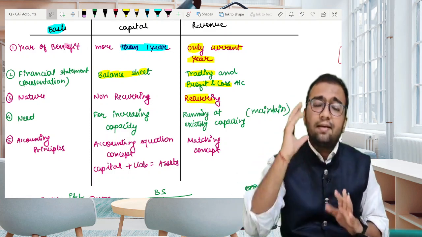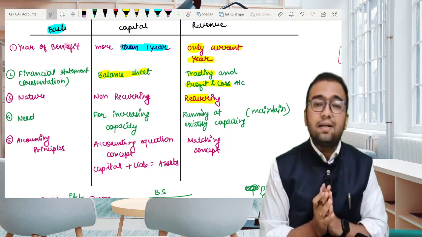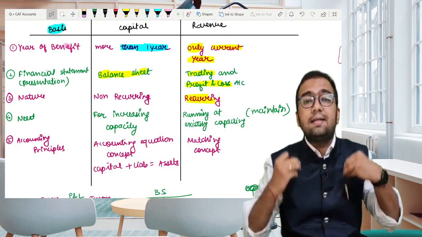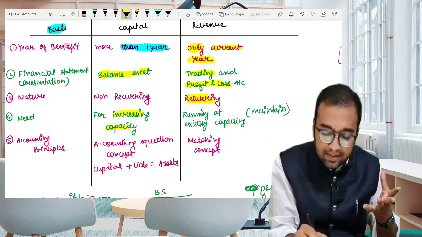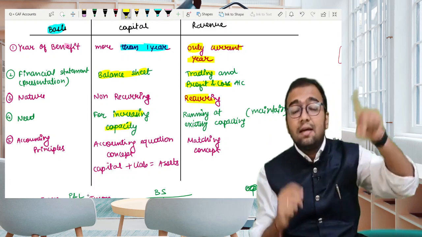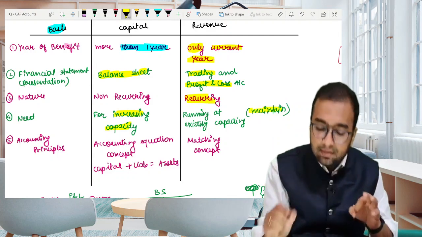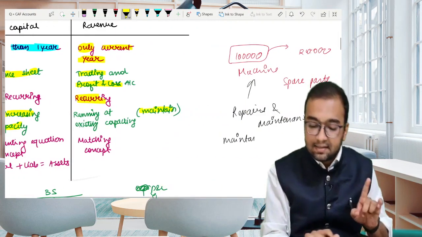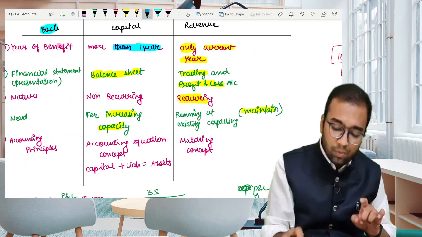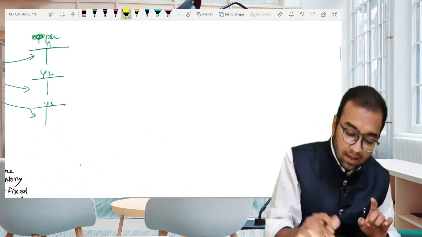Need: why do we incur capital expenditure? One basic reason for incurring capital expenditure is to increase our capacity, whereas revenue expenditures are incurred to maintain the existing capacity. For example, suppose we have one plant and machinery. We have one machine.